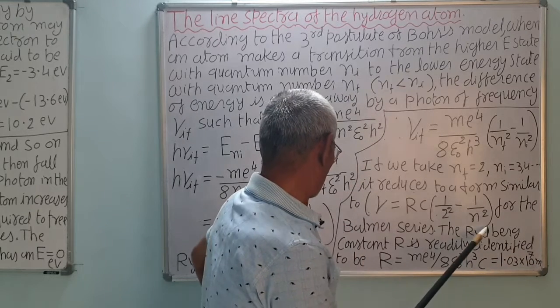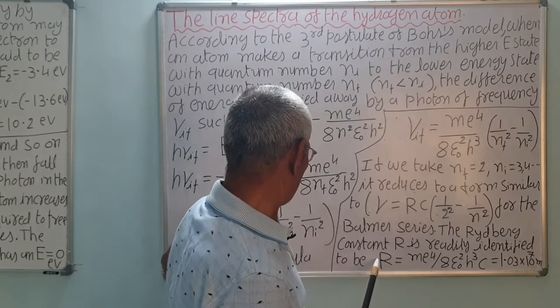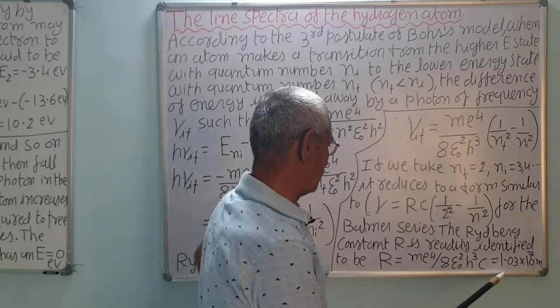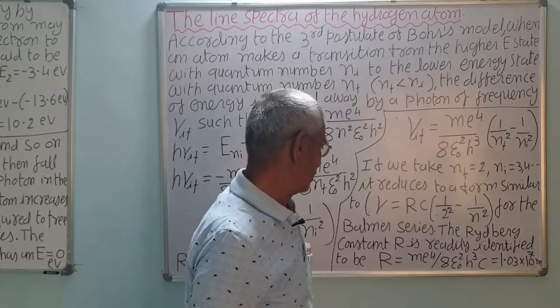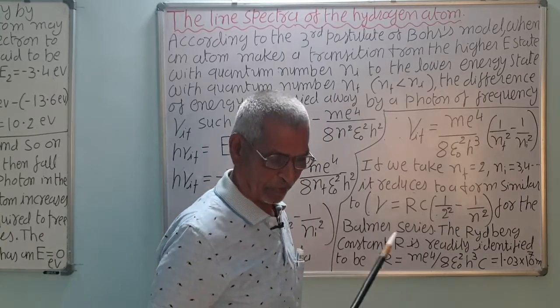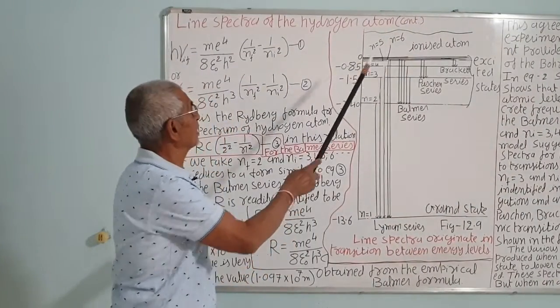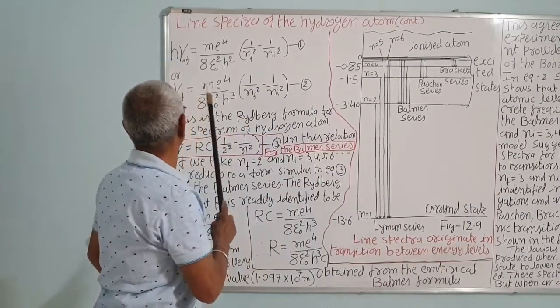This formula was given by the teacher, correct, and that was also 1.09, almost the same. So the Bohr model was accepted universally. Line spectra of hydrogen atom, continuing from the last lecture.